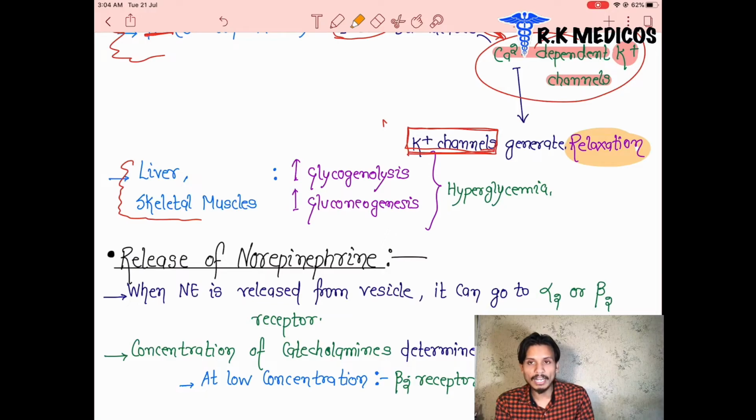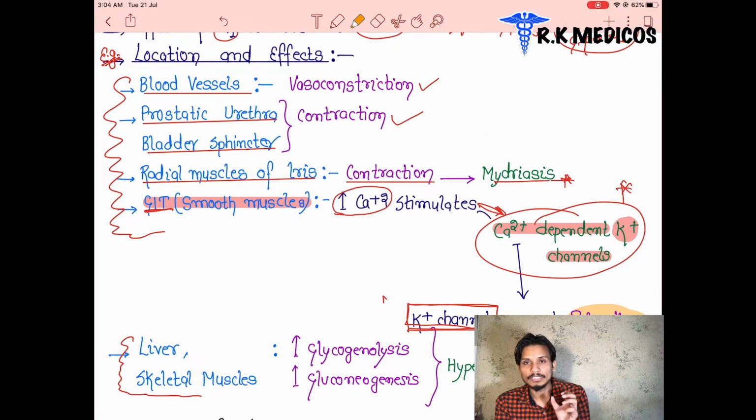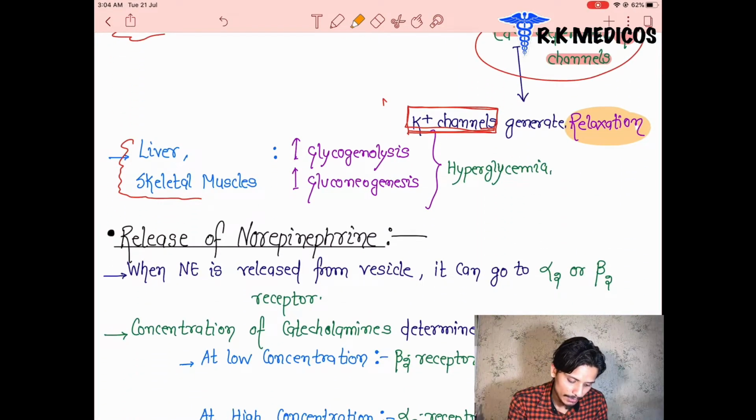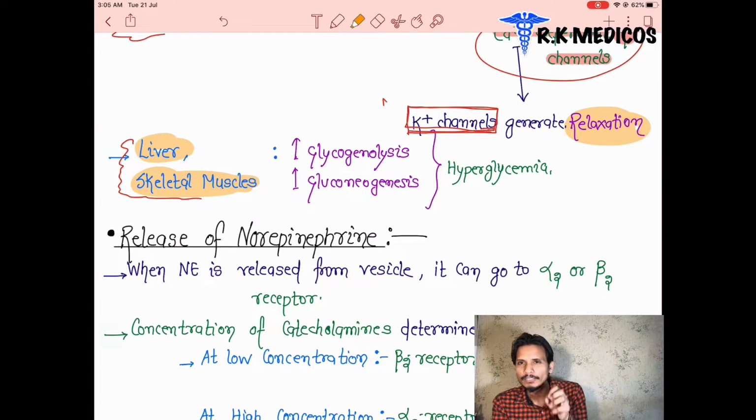Everything is going to contract. I already told you this is not the true concept. In alpha, everything gets contracted, but here we can see in the GIT they get relaxed. We have to memorize it. Next we can see the liver and skeletal muscles. In the liver the alpha 1 receptor is also present, and in skeletal muscle also.